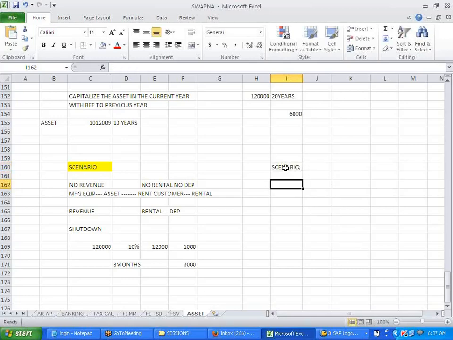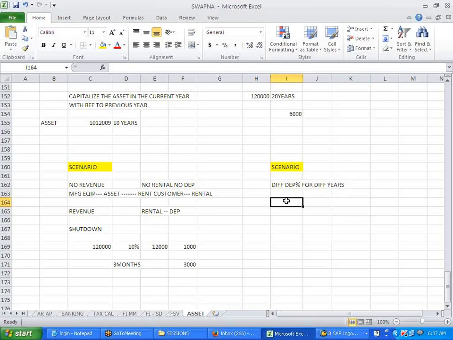Now this next scenario. I want to calculate depreciation percentage, different depreciation percentage for different years. Is the concept clear?